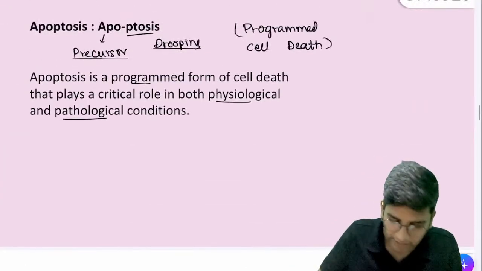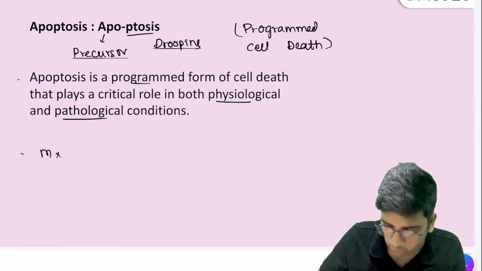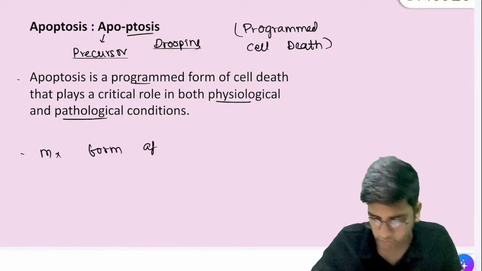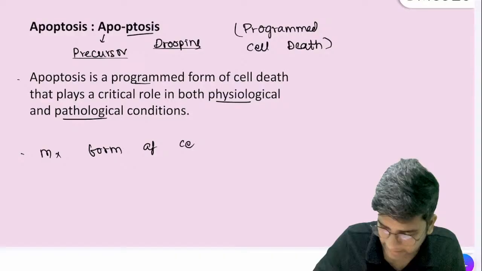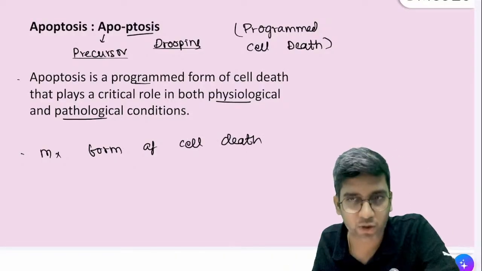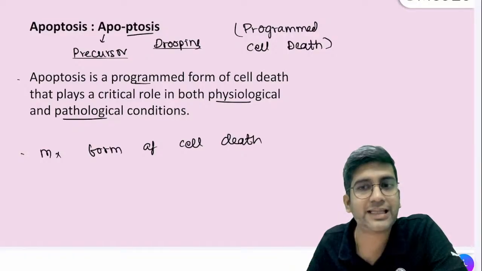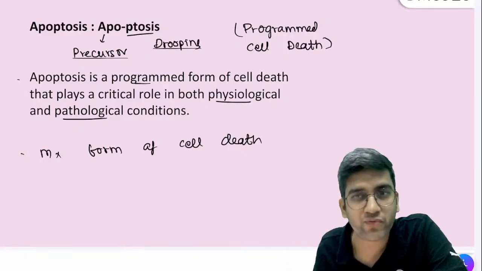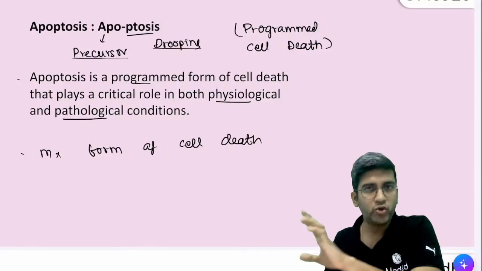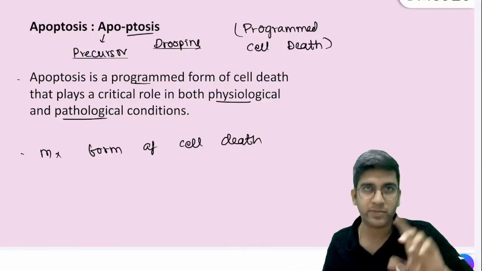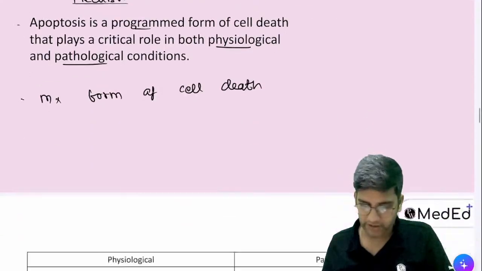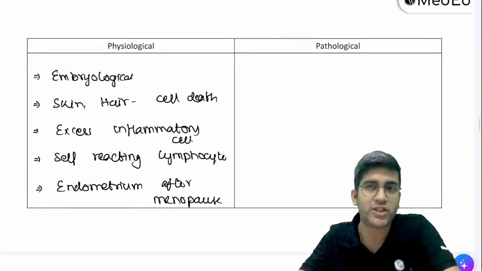So next thing, apoptosis is a microscopic form of cell death. Both apoptosis and necrosis are microscopic forms of cell death. It's not in gross. I cannot look at the organ and say it's apoptotic. I can say that looking at microscopy, but atrophy is a gross terminology, right? That's the only difference. Involution is also irreversible in atrophy, because atrophy can be both reversible and irreversible, right? Perfect. Okay, great. So there's all the physiological ones, right?